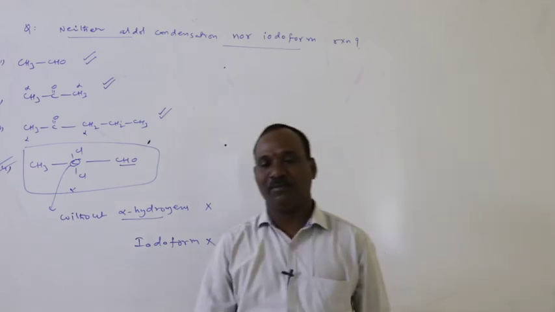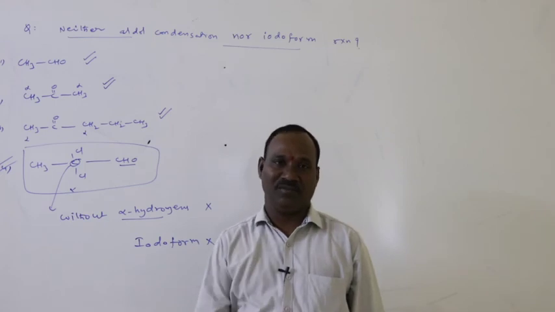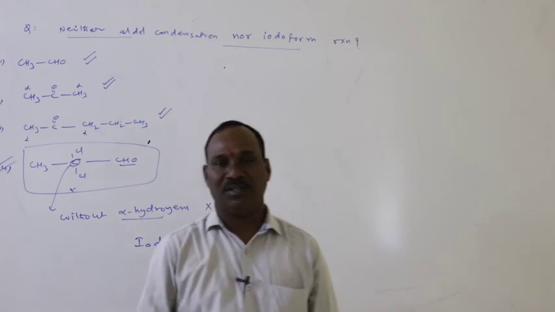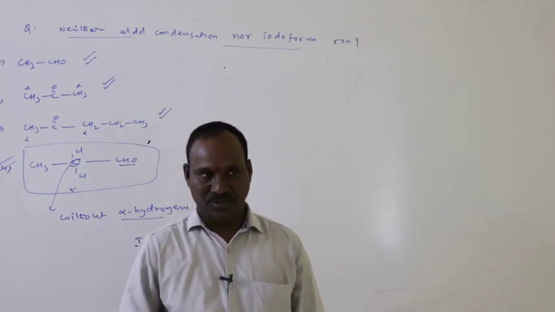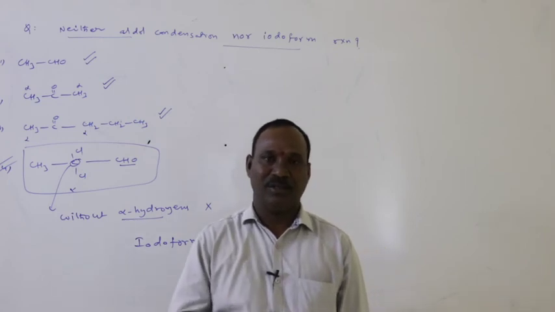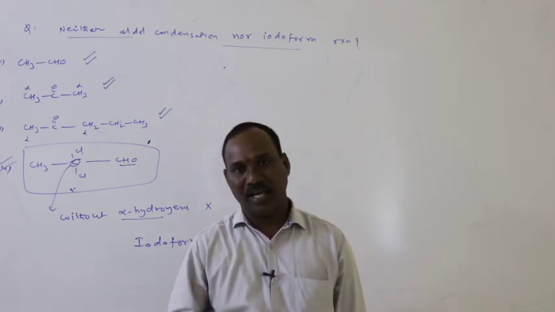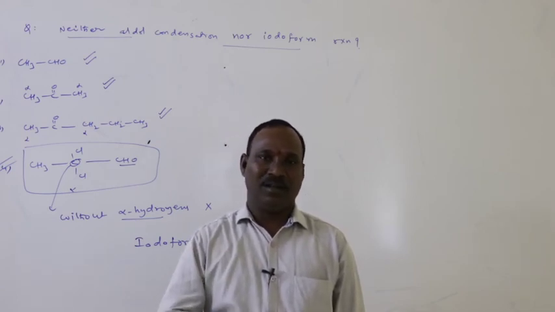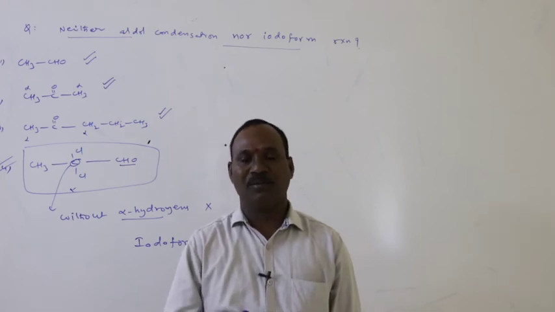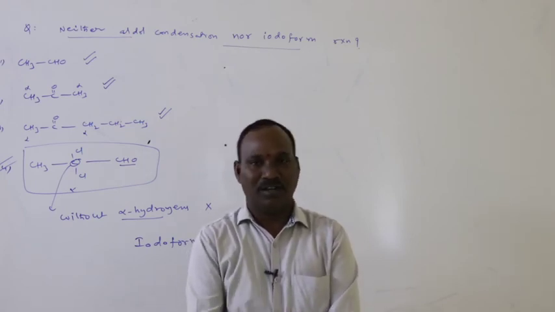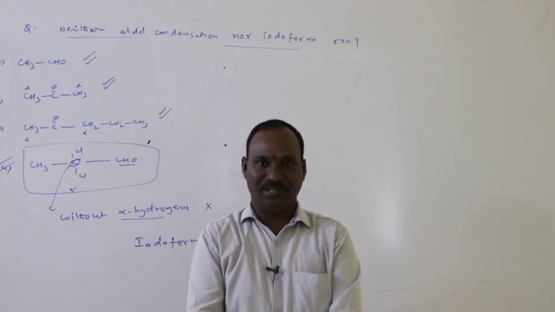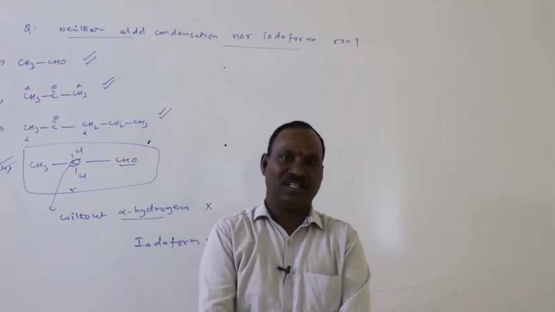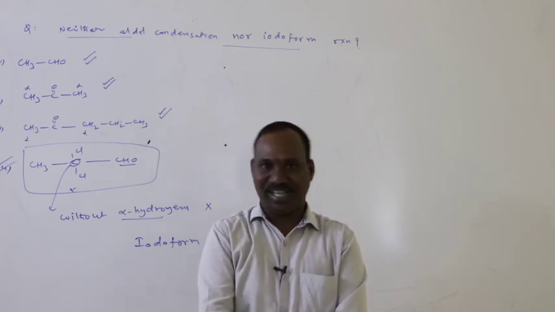Okay students, what is the main important requirement for aldol? Alpha hydrogen. If alpha hydrogen is present, aldol condensation is possible. Without alpha hydrogen, no aldol condensation. In the iodoform reaction, methyl ketones give a positive iodoform test. Alpha haloalkanes, positive iodoform test. Alpha hydroxy compounds, possible iodoform test. Alpha amino compounds possible, except carboxylic acids and their derivatives like acid chlorides, esters, amides and cyanides. These are the negative iodoform reactions.